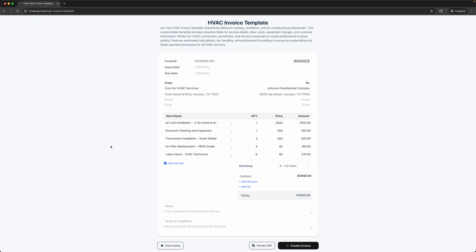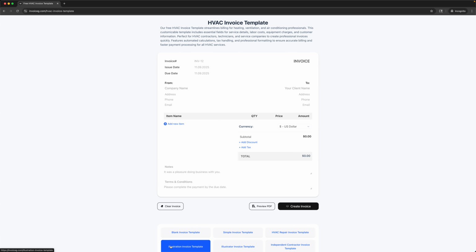Next, we clear the invoice template and complete it from the beginning. Let's start filling it out step by step. Invoice number, issue date, and due date. But the invoice is flexible, so you can adjust it to your needs. Next, complete the From section, including company name, address, phone, and email. However, it is not mandatory to provide all fields, only those relevant to your needs.